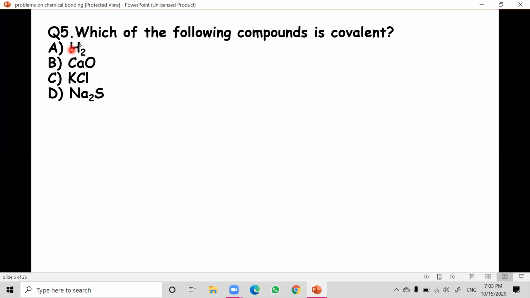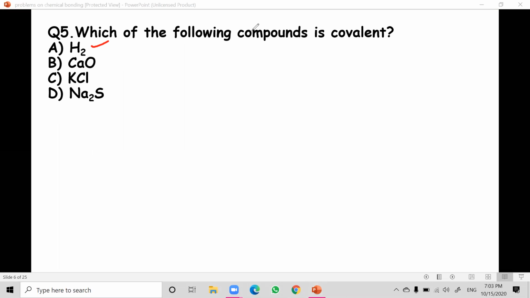Clearly we can say hydrogen. No need to change anything, because hydrogen is a covalent bond, formed by sharing of electrons. The hydrogen molecule is formed by sharing of electrons between two hydrogen atoms, which is called a covalent compound. The remaining ones, calcium oxide, potassium chloride and sodium sulfate, are ionic. This is a very simple question. So the answer is hydrogen. I hope it is clear.